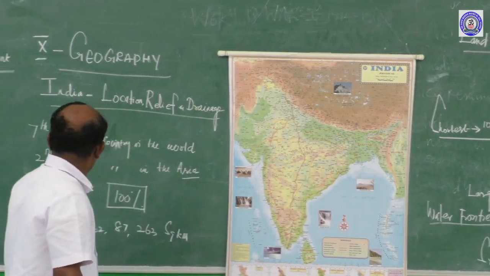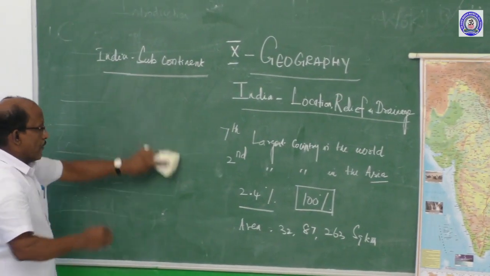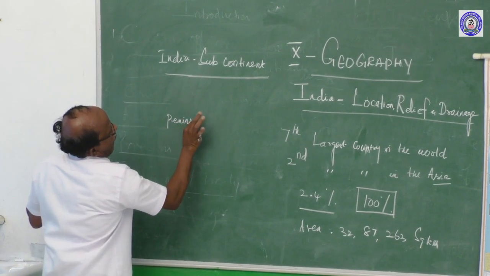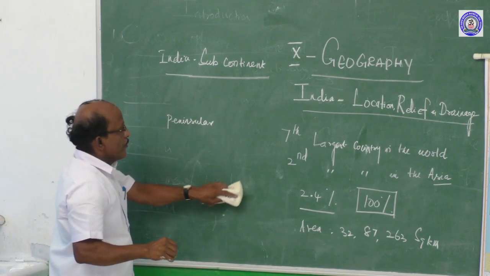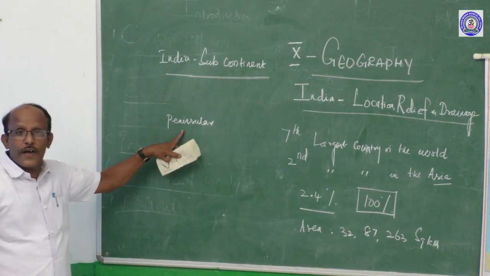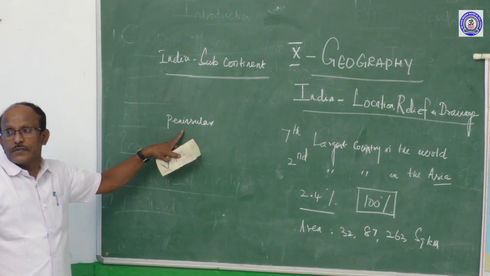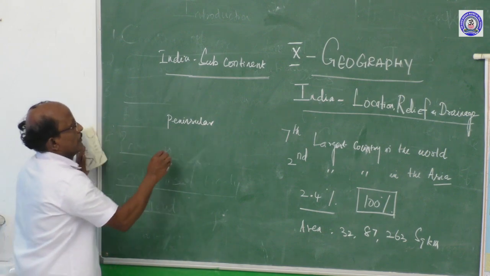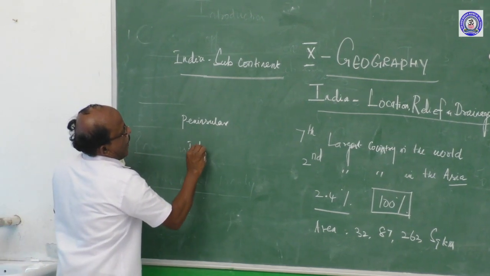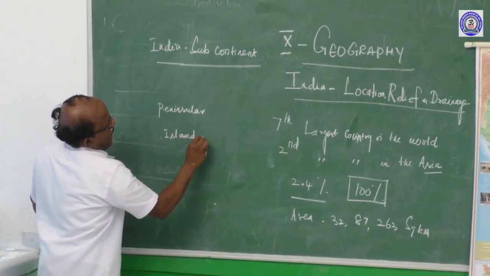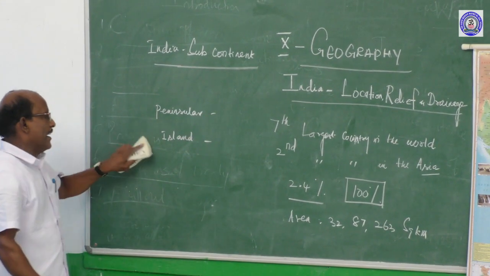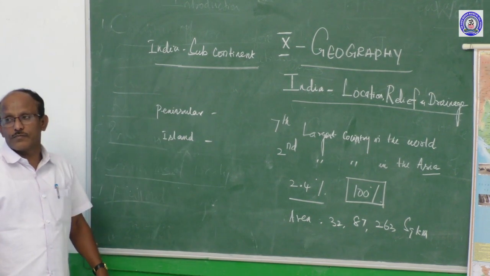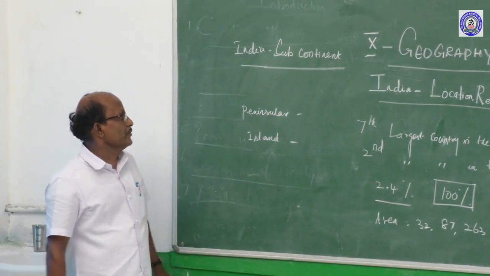Before that, I would like to explain what a peninsula is. What is a peninsular river and what is a Himalayan river? Himalayan, the North Indian rivers, and the peninsular rivers. What is peninsular and what is island? Island pronunciation: some people will read it wrongly. Island and peninsula. See here, a simple definition.